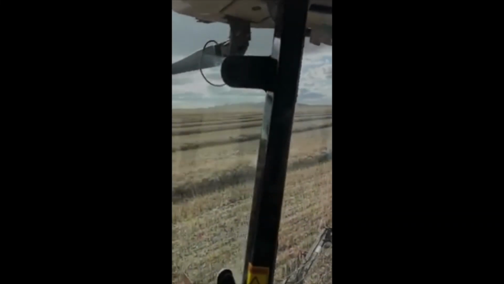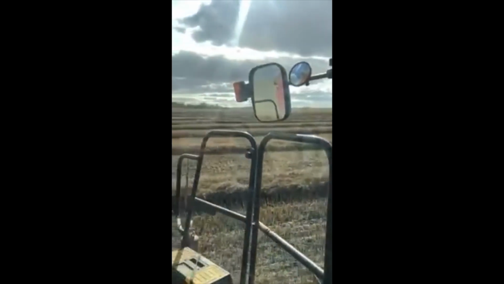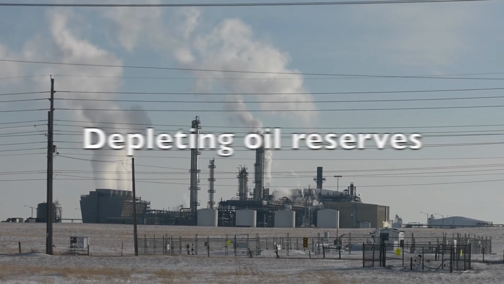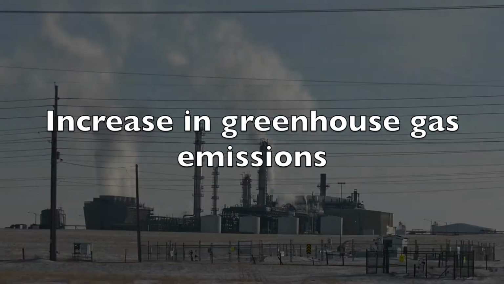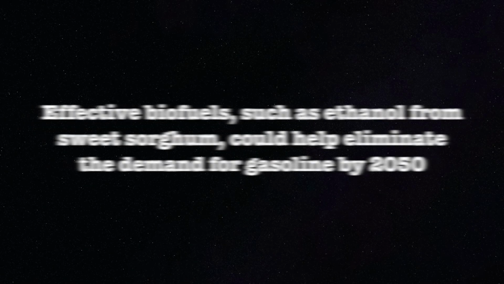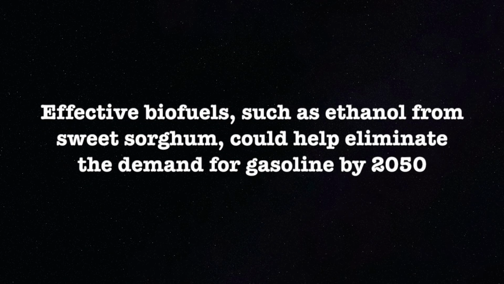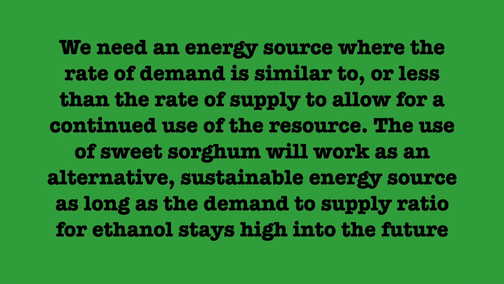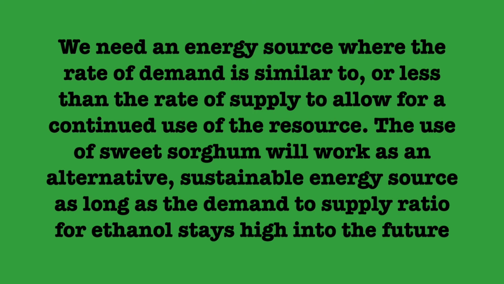Biofuels that are produced from renewable energy sources are gaining importance around the world due to rising fossil fuel prices, depleting oil reserves, and increasing greenhouse gases associated with the use of fossil fuels. Effective biofuels, such as ethanol from sweet sorghum, could help eliminate the demand for gasoline by 2050. We need an energy source where the rate of demand is similar to or less than the rate of supply to allow for a continued use of the resource. The use of sweet sorghum will work as an alternative, sustainable energy source as long as the demand to supply ratio for ethanol stays high into the future.